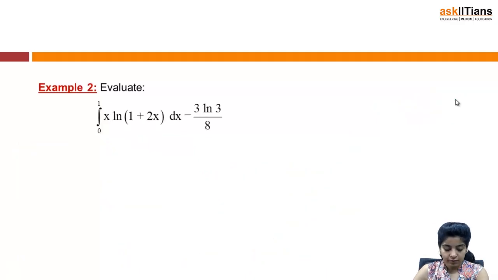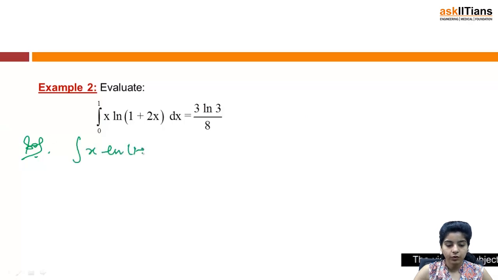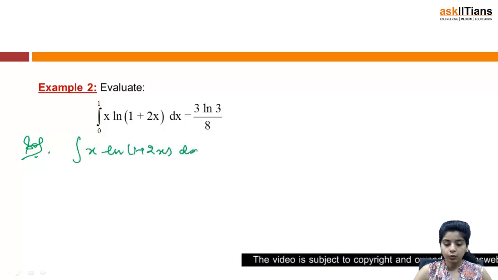Next question that we have is the integral from 0 to 1 of x ln of 1 plus 2x dx is 3 ln 3 by 8. Okay, so what I do, again in indefinite integration you must have learned how to solve integrals of this form, right. This is what we are required to find out.